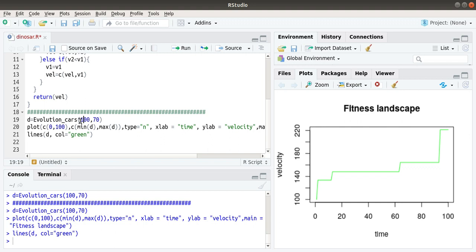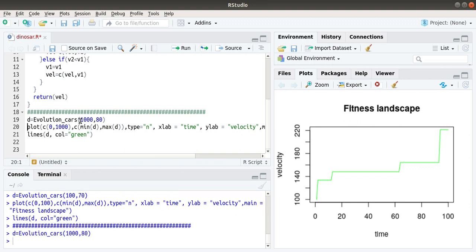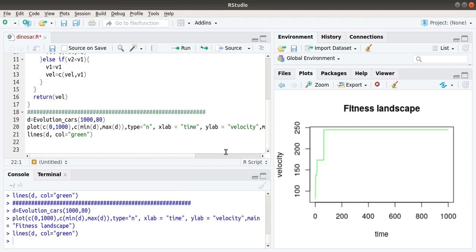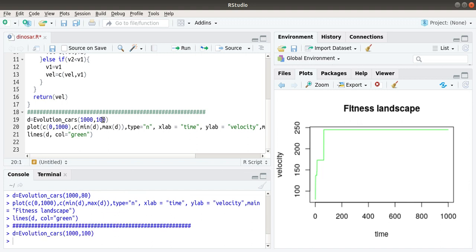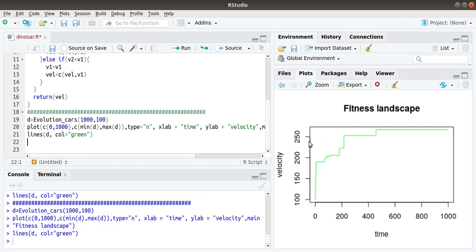If I use an initial velocity of 80 and iterate 1000 times, I should also change the evolution to 1000. You can see it stabilized at somewhat over 250 km per hour. If my newly created one is 100 and the older one has 100 km per hour speed, then it will lead to more than 250. So these things can vary.